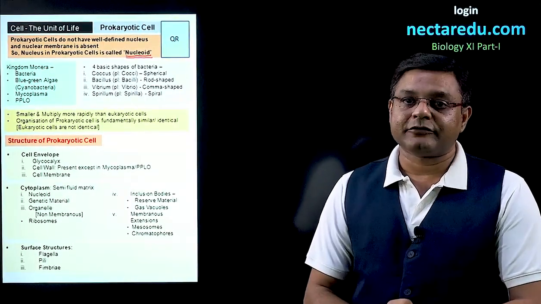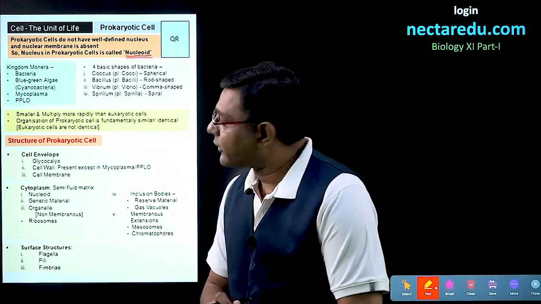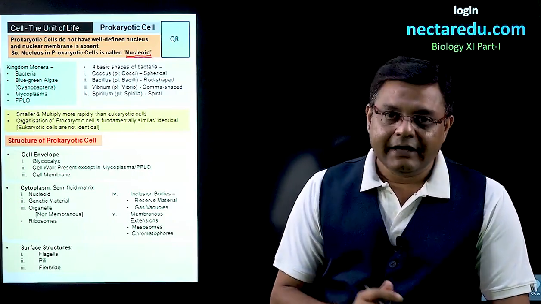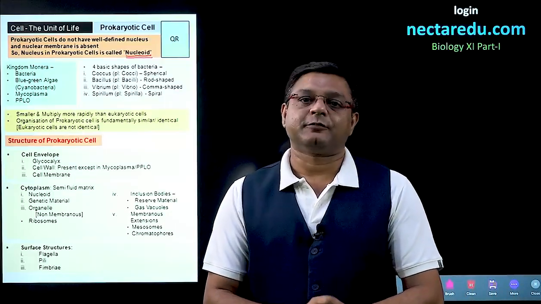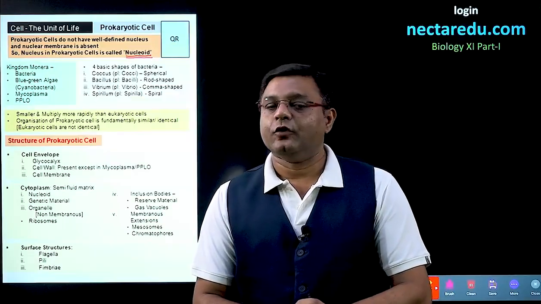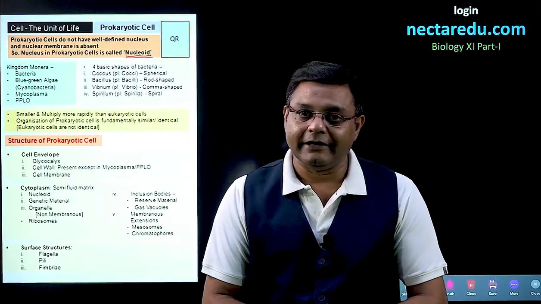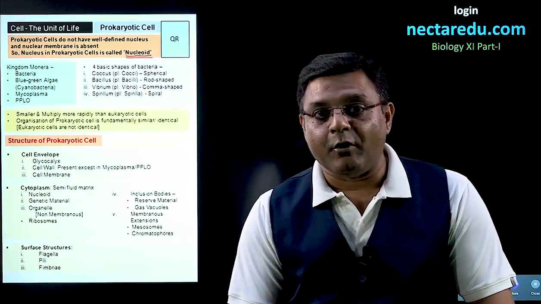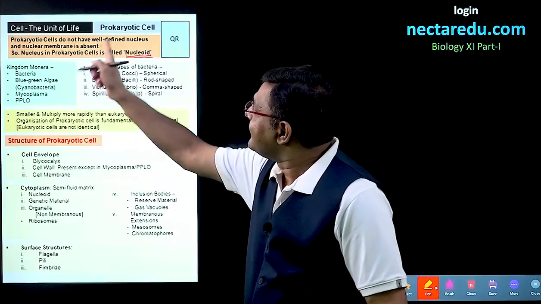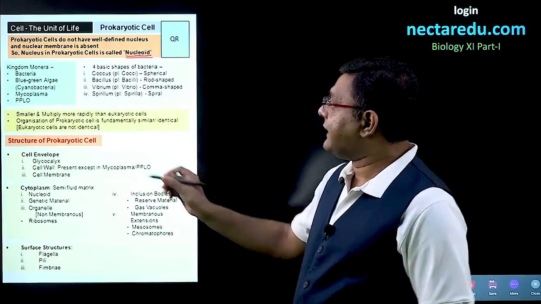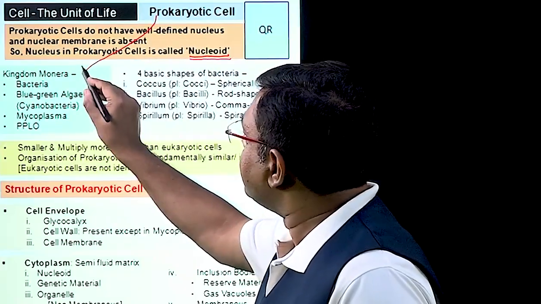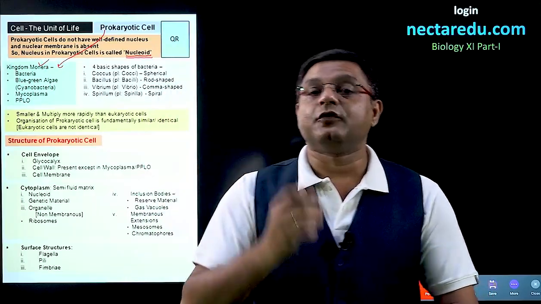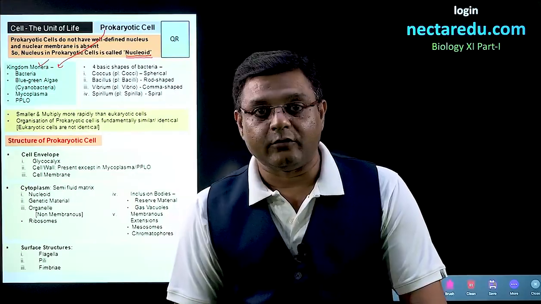Now, what kingdoms come in this particular prokaryotic cell? Now, when we talk about kingdoms, there are 5 kingdoms in all. The first is Monera, second is Protista, third is Fungi, fourth is Plantae, and the fifth is Animalia. Now, out of these 5 kingdoms, only kingdom Monera has cells which are prokaryotic. So, that is why in prokaryotic cells, we just talk about one kingdom, that is Monera. The rest 4 kingdoms will come in eukaryotic cells.